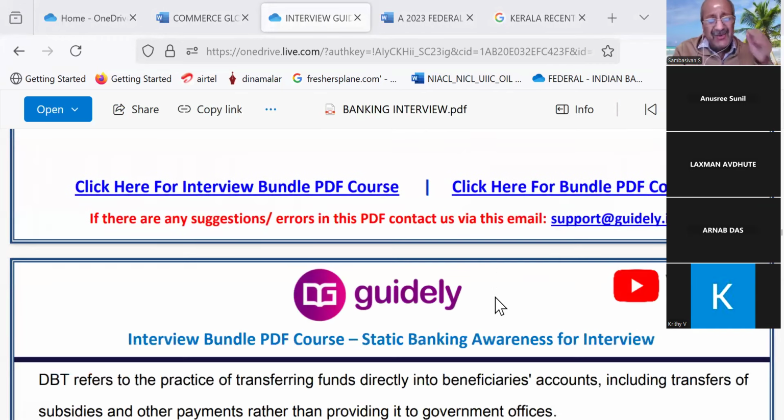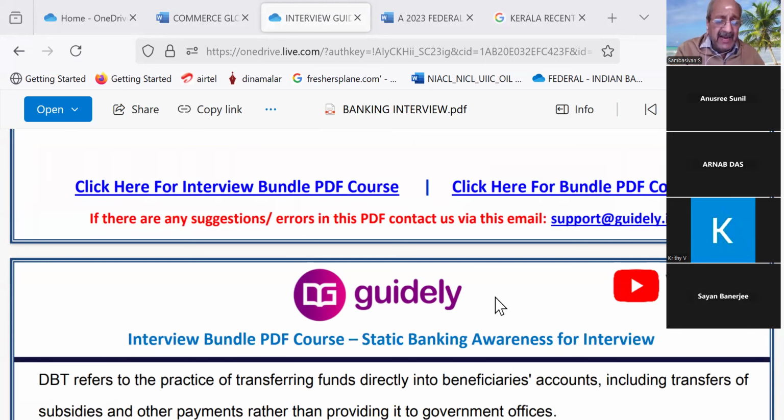Yeah, this is actually a mechanism where government or any institution wants to make payment for a large number of people at the same time. This direct benefit transfer is adopted. For example, Kisan Samman Nidhi, every 4 months, they are crediting 2,000 rupees to more than 11 crore account holders. That is all done just by pressing one button. All the accounts are credited.